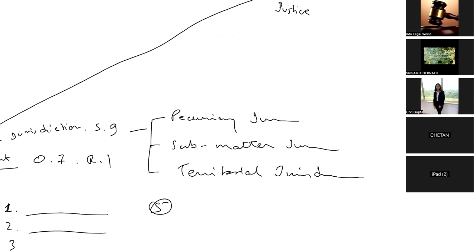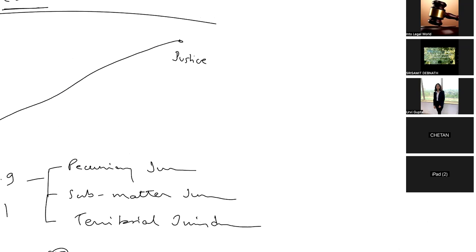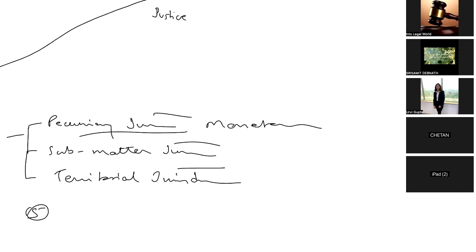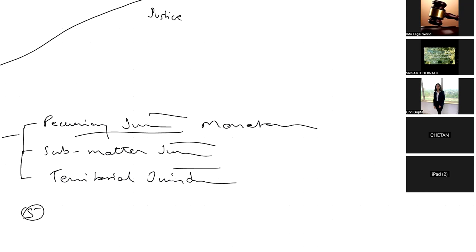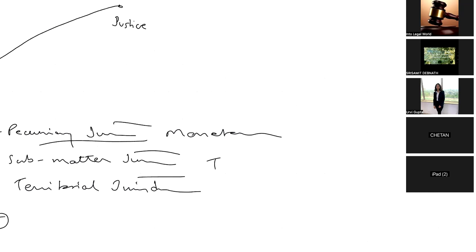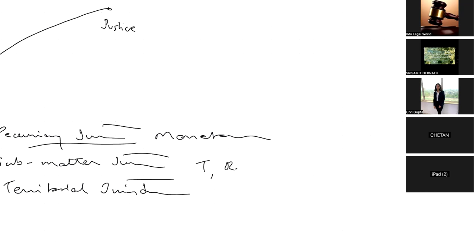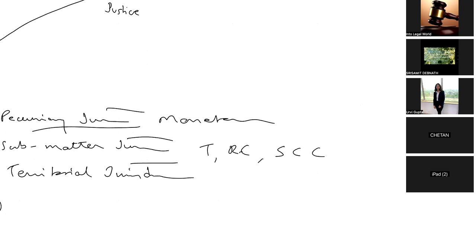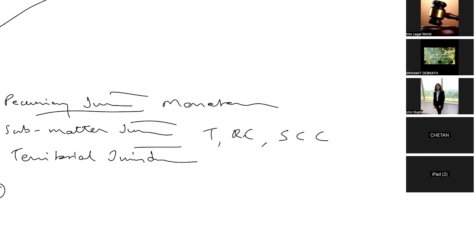Pecuniary jurisdiction talks about the monetary aspect. Subject matter jurisdiction talks about whether the matter is to go to tribunals, or a revenue court, or a small cause court. Whatever it is, the subject matter will be decided on that.